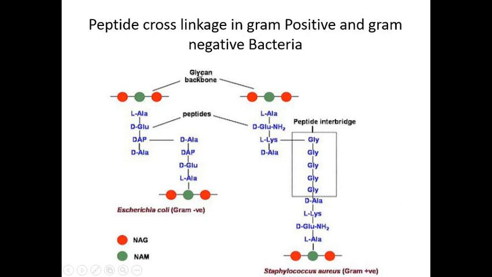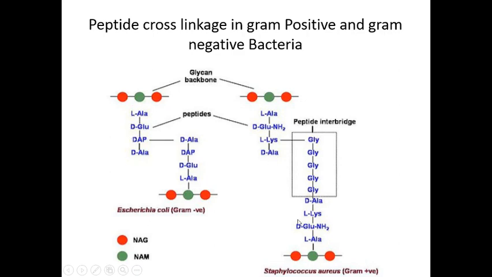This one is the glycan backbone or sugar backbone, and it consists of 4 different amino acids, right. So, the first amino acid is L-alanine, which is present in both gram negative and gram positive. You can see here this one is the gram positive bacteria, and this one is the gram negative bacteria.